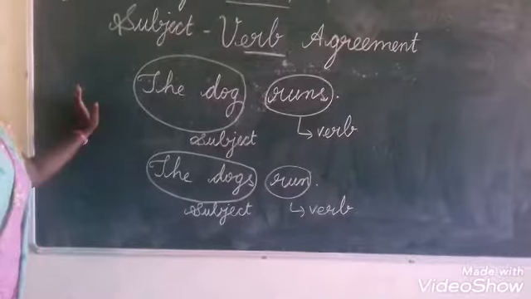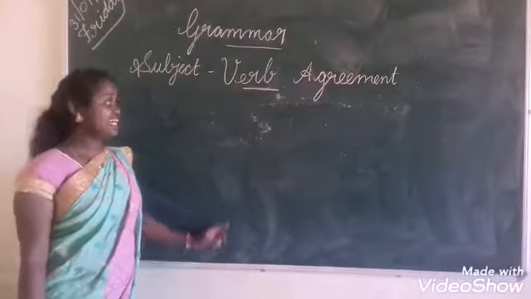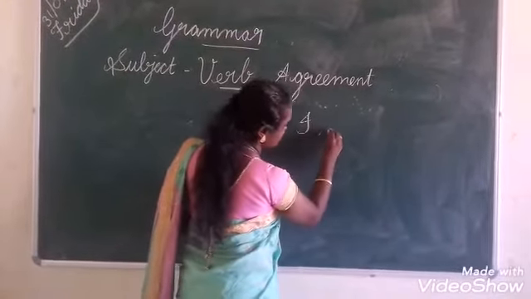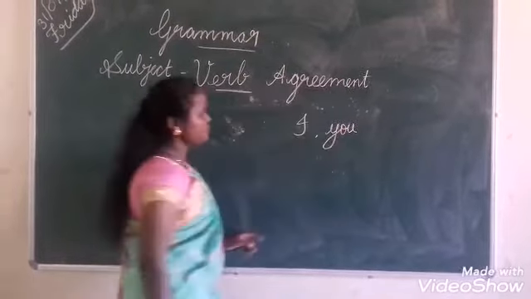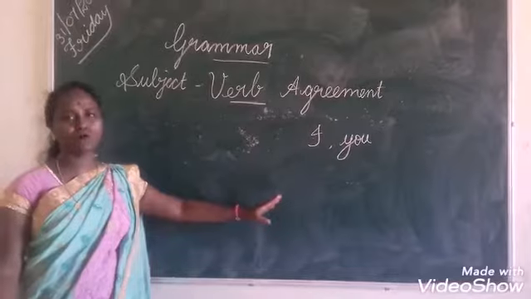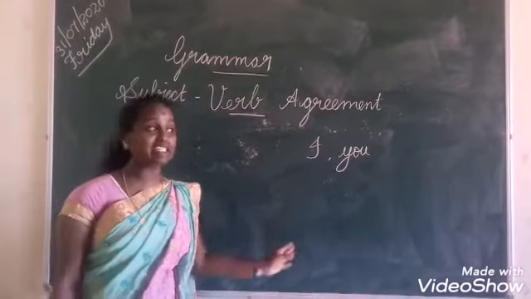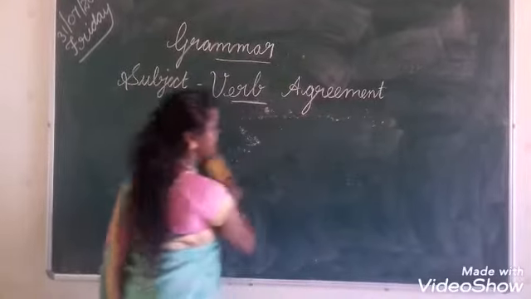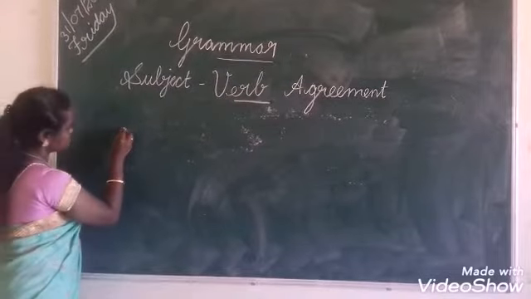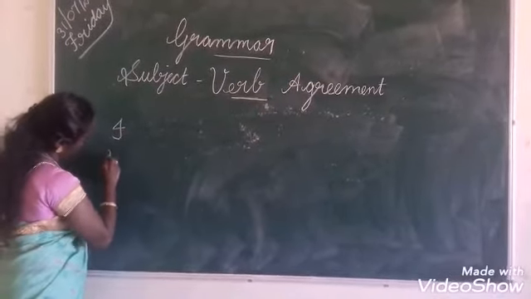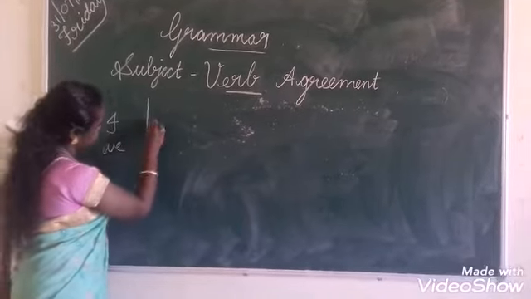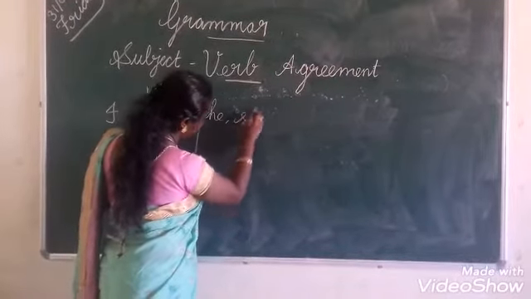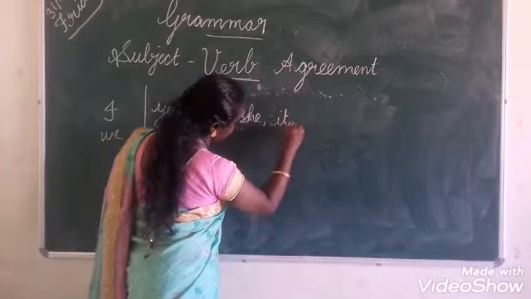Okay? In this, there is a special case for the pronouns I and you. Before that, tell me what is a pronoun. Pronoun is used instead of a noun. Okay? So what are the pronouns? Tell me, all of you. I, we, you, he, she, it, they.